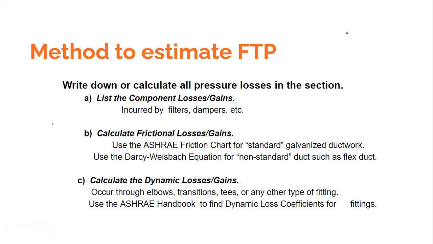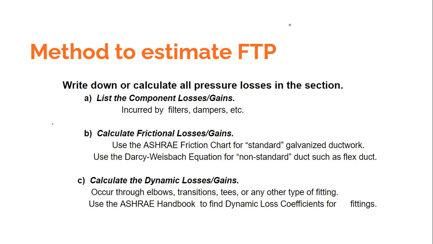Select the fan duct system and do accurate measurements of the length. Then from the manufacturer's catalog, look for the losses which they give for the filters, the dampers, and so on and so forth. Those losses in filters and dampers are to be taken from the manufacturer's catalog, and the other calculations are to be done using the friction chart and the basic formulas for dynamic losses.